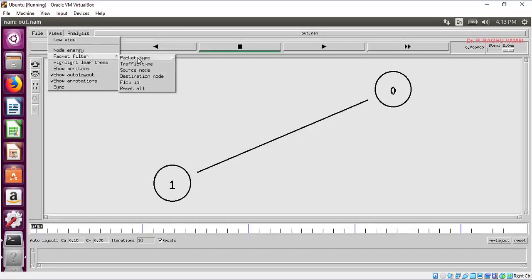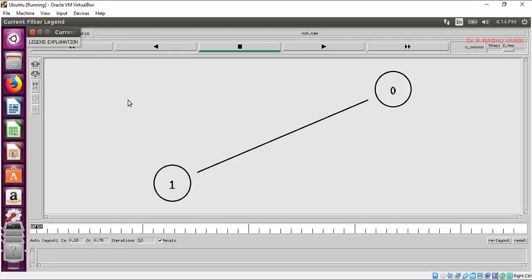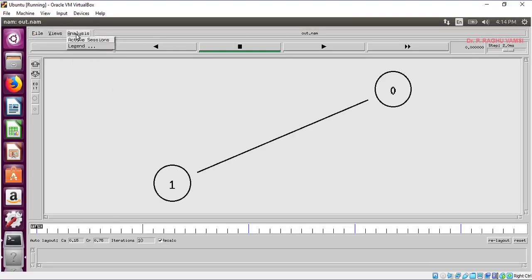In the packet filter, you will find packet type, traffic type, source node, destination node, flow ID, reset all. So these are the things you will find. This is the place where you will find the result of the packet filtering. Next is analysis. You can go for analysis, that means you can declare which one you need to track. This kind of information you can find here in the analysis. So to start the simulation, you can click here.